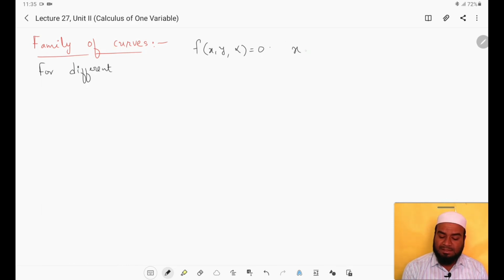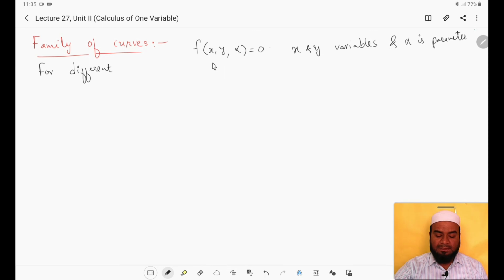Here x and y are variables and alpha is a parameter. When you change x keeping alpha fixed, you get one curve, and when you keep on changing alpha, you get different curves of the same shape.